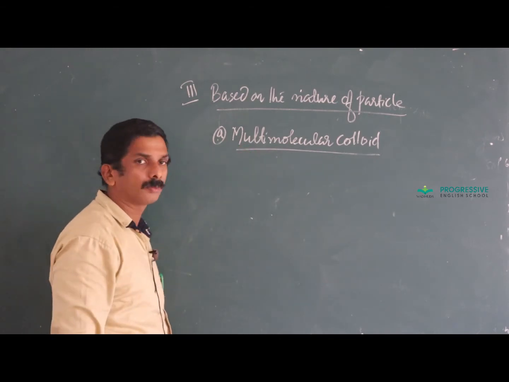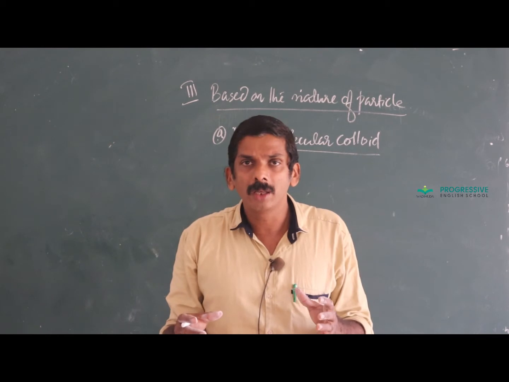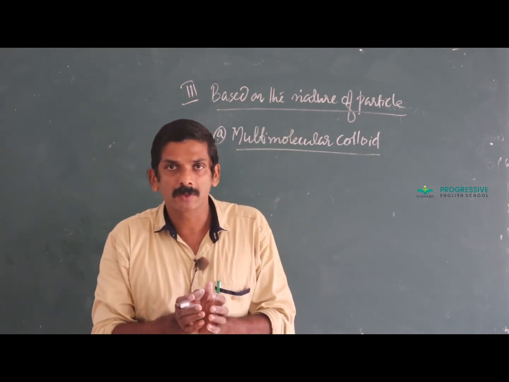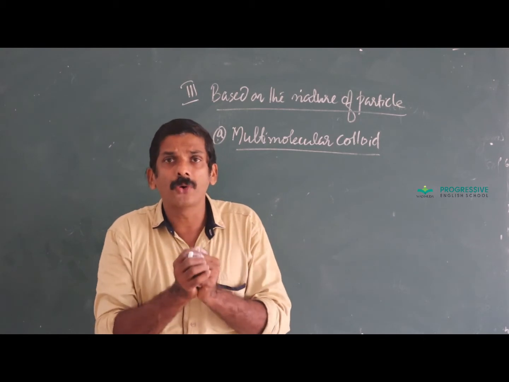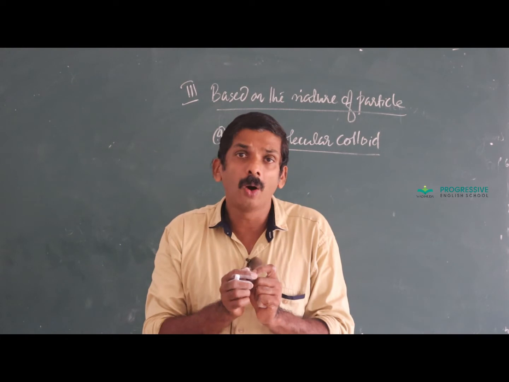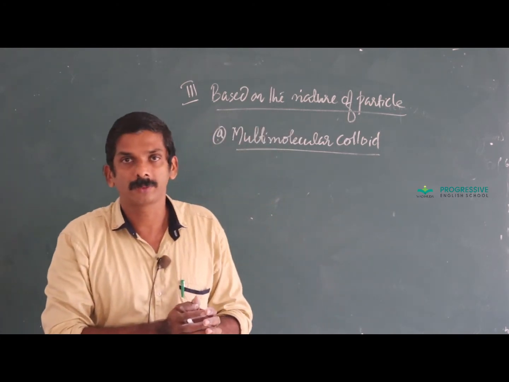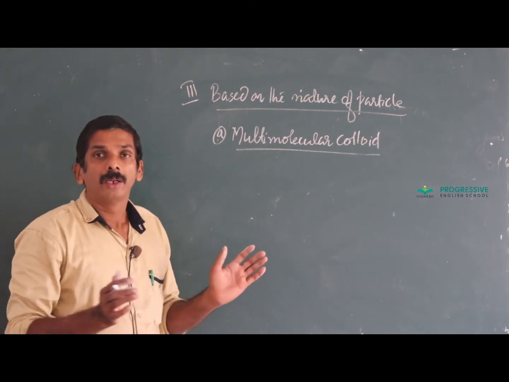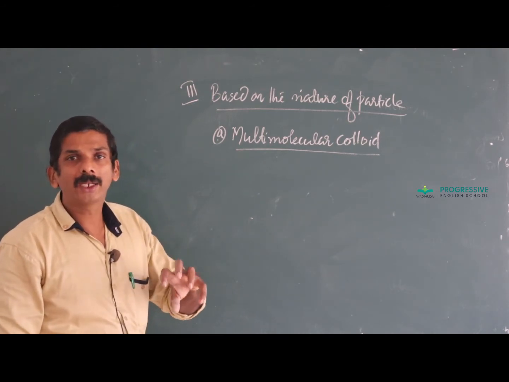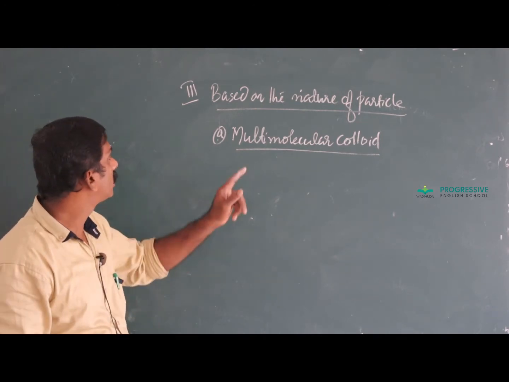Multimolecular colloid means the particles of the dispersed phase combine to form small groups or molecules within colloidal dimension. The dispersed phase aggregates to form atoms or molecules within the colloidal dimension.